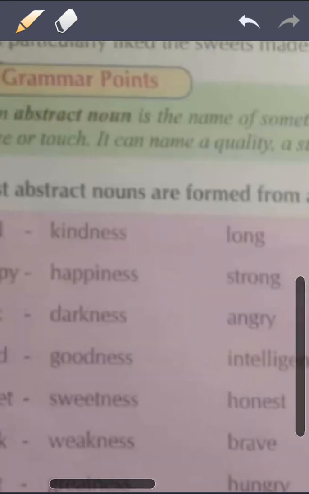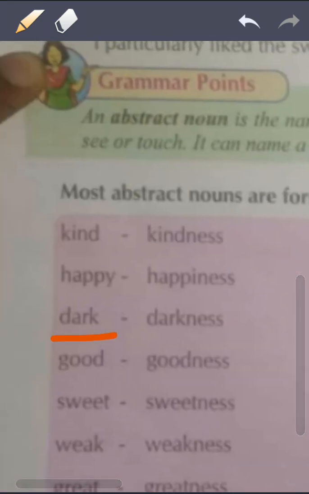Similarly you can see dark. It is very dark here. So what will you say? It is darkness here. You will say there is darkness here. You will not say it is dark here. But when you say it is a dark night, when you are defining something, which type of night? It is a dark night.